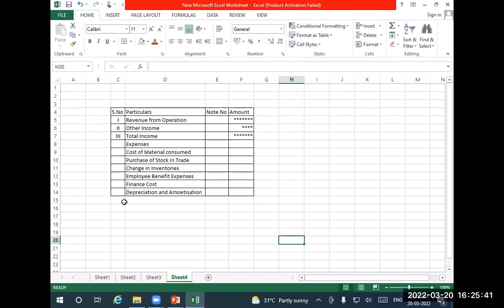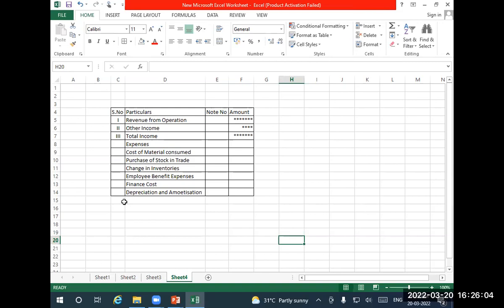Management has taken a decision, in the adjustment they are giving you: depreciate the machine at the rate of 10%. So 1 lakh machinery means 10%, 10,000 rupees. The 10,000 will go to this column called depreciation. We have to prepare a note also for that. There may be 4 or 5 assets. Each asset has some amount of depreciation. Calculate it, total it, and bring it here.